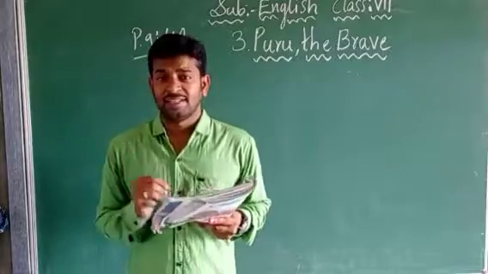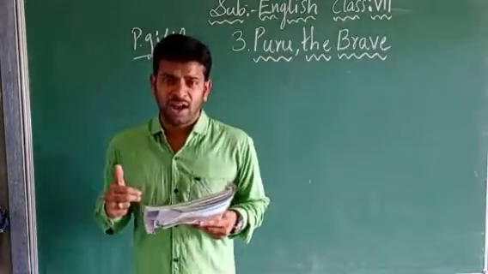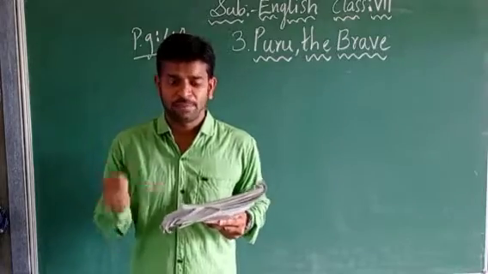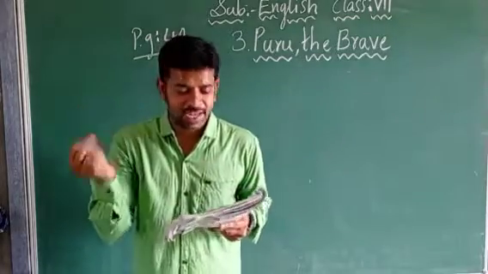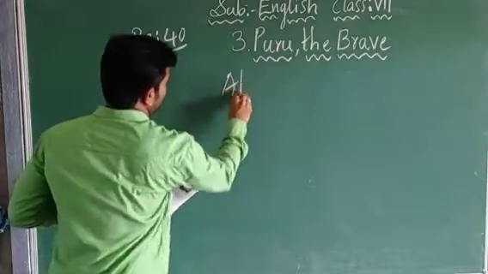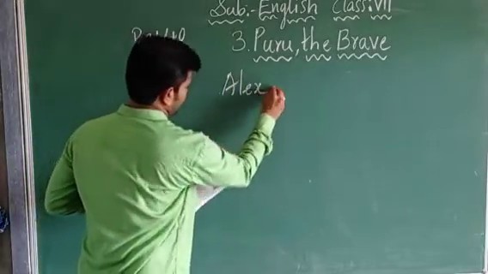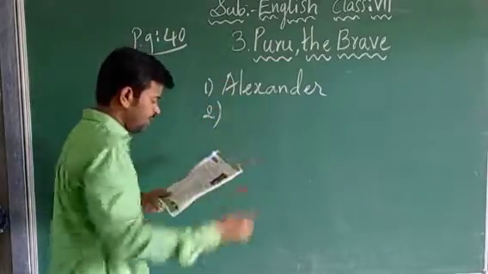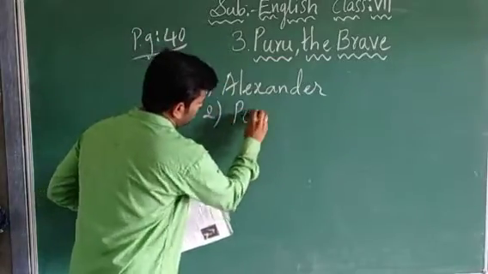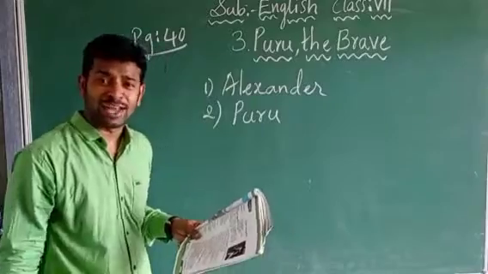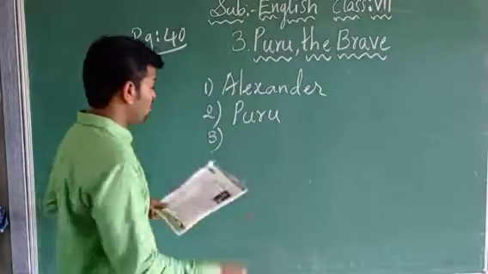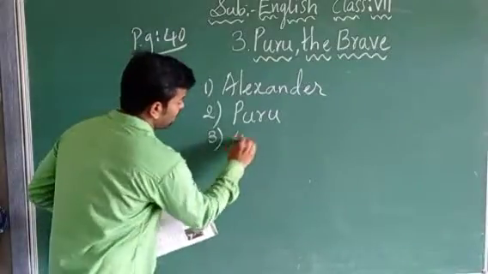Four Greek generals. It is one conversation, I told you, children. Conversation is a talk. A talk is happening between these persons. One is Alexander, and the second one is our main hero Puru. By hearing the name you will laugh, but you should not laugh. He is one of the Indian kings, children. Now the third one, how many are there?